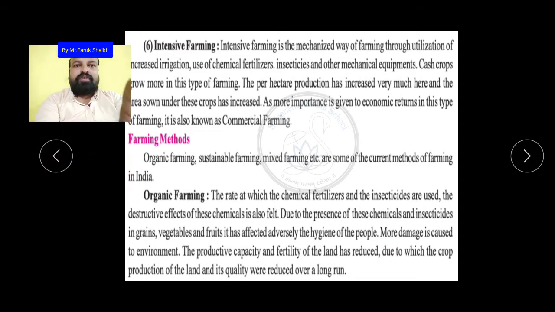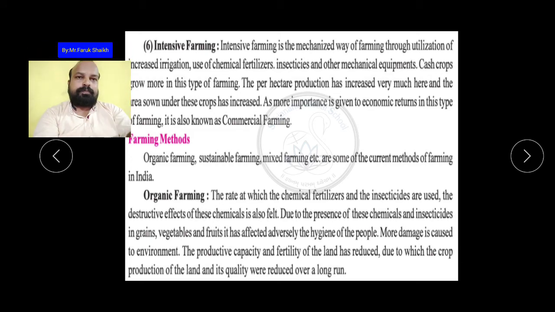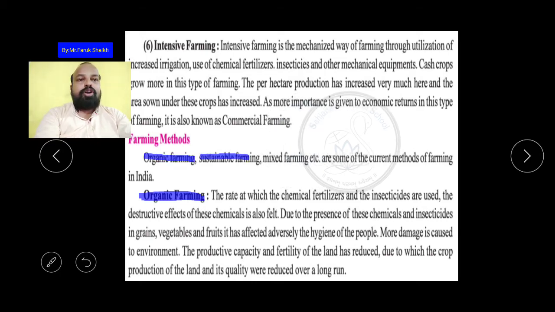Now the different types of farming methods. So organic farming, sustainable farming, mixed farming, etc. are some of the current methods of farming in India. So there are different types of farming methods in India. There is organic farming first, and the other two are sustainable farming and mixed farming. So these are the different types of farming available, the current methods of farming in India.